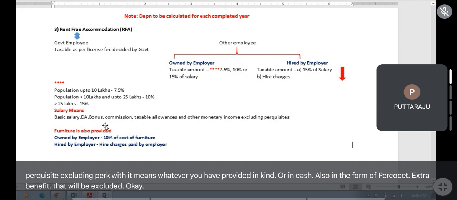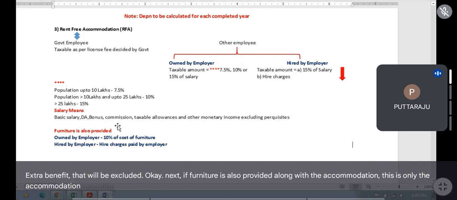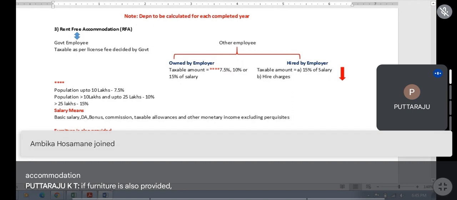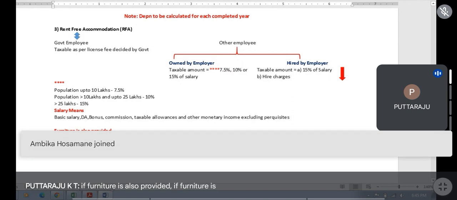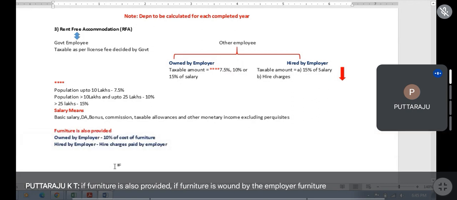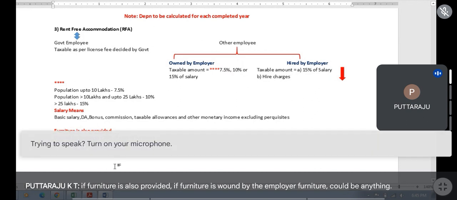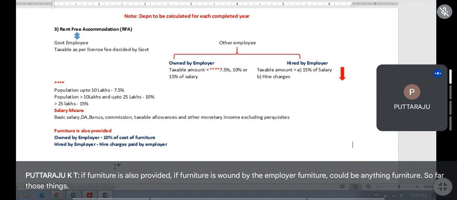Okay. Next, if furniture is also provided along with the accommodation, this is only the accommodation. If furniture is also provided, if furniture is owned by the employer, furniture could be anything. Furniture, sofa, those things, TV, fridge.